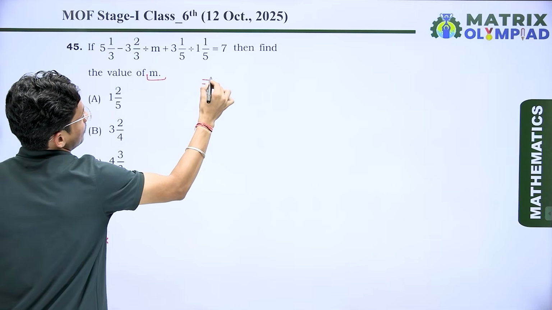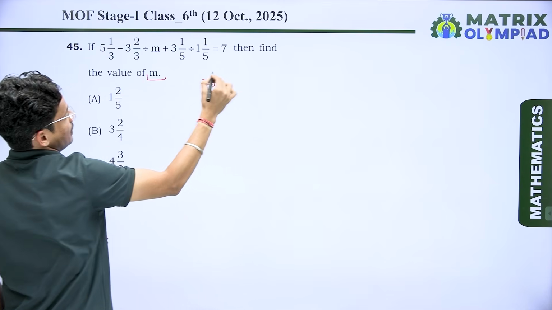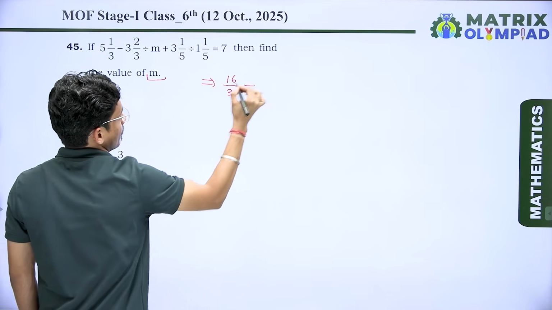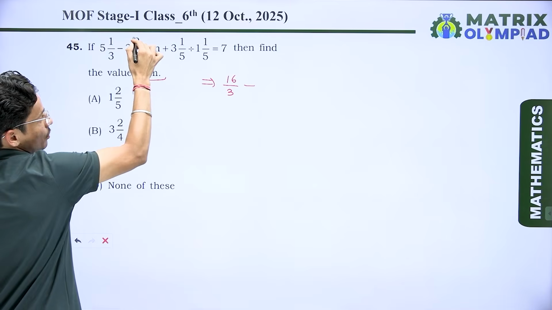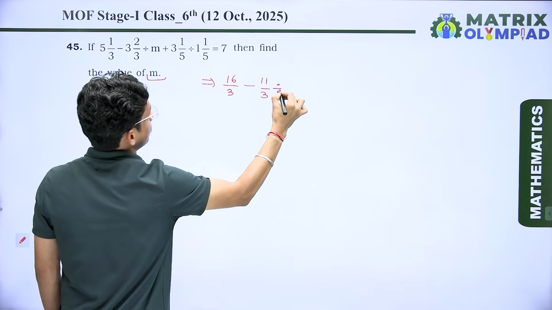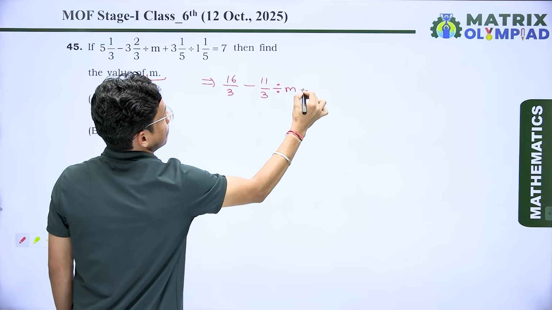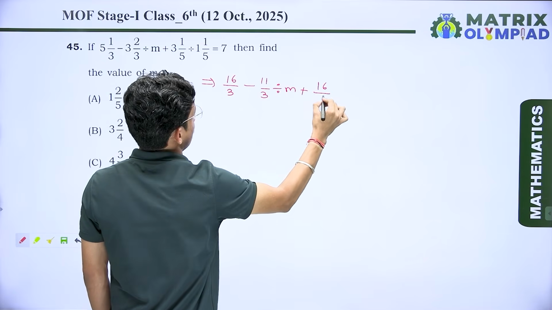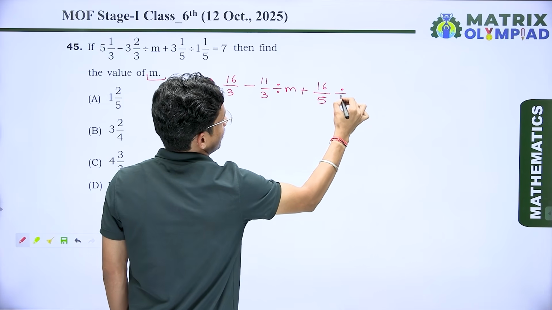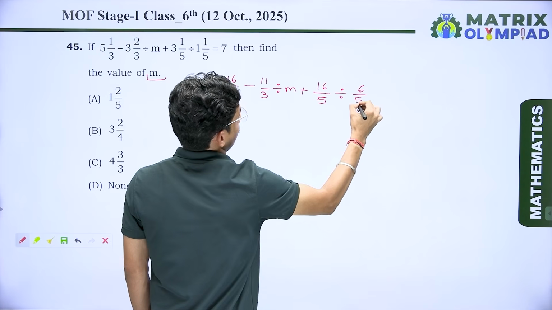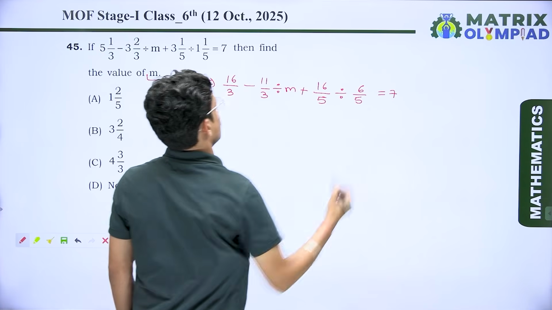So I can write here 5 threes are 15 plus 1, 16 upon 3 minus 3 nines are 9 plus 2, 11 upon 3 divided by m plus 15 plus 1, 16 upon 5 divided by 5 ones are 5 plus 1, 6 upon 5, which is equal to 7.